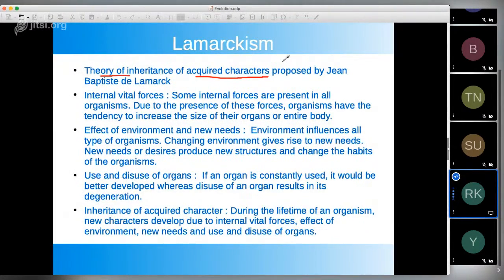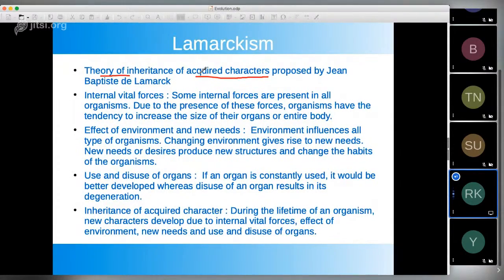Although this theory is more or less correct, the way Lamarck put forward this theory was not correct. He should have put it forward in a better way. Also, he was very straightforward in whatever he observed, and he just made it a theory: inheritance of acquired characters, meaning those characters which got acquired.